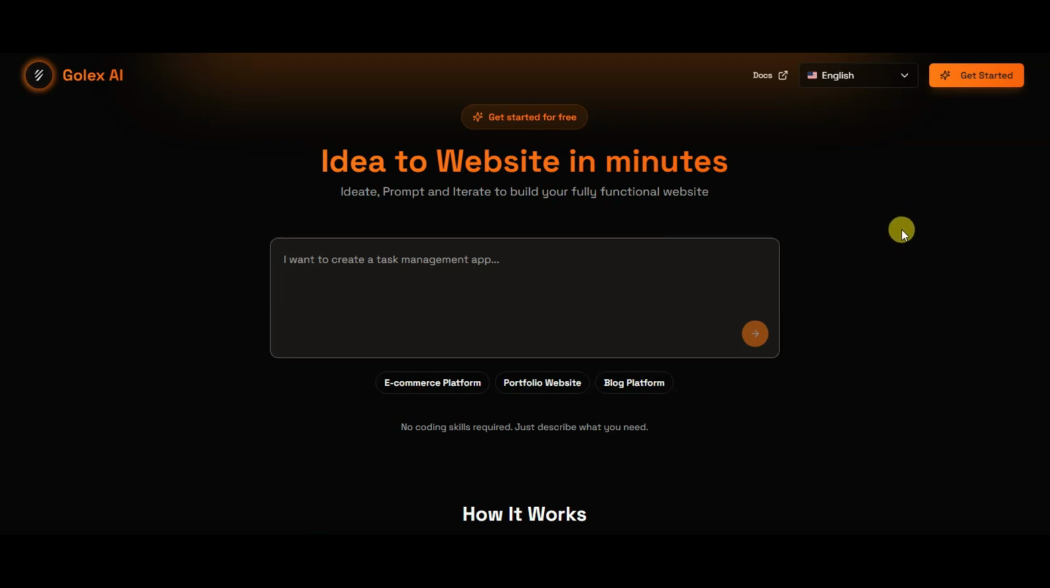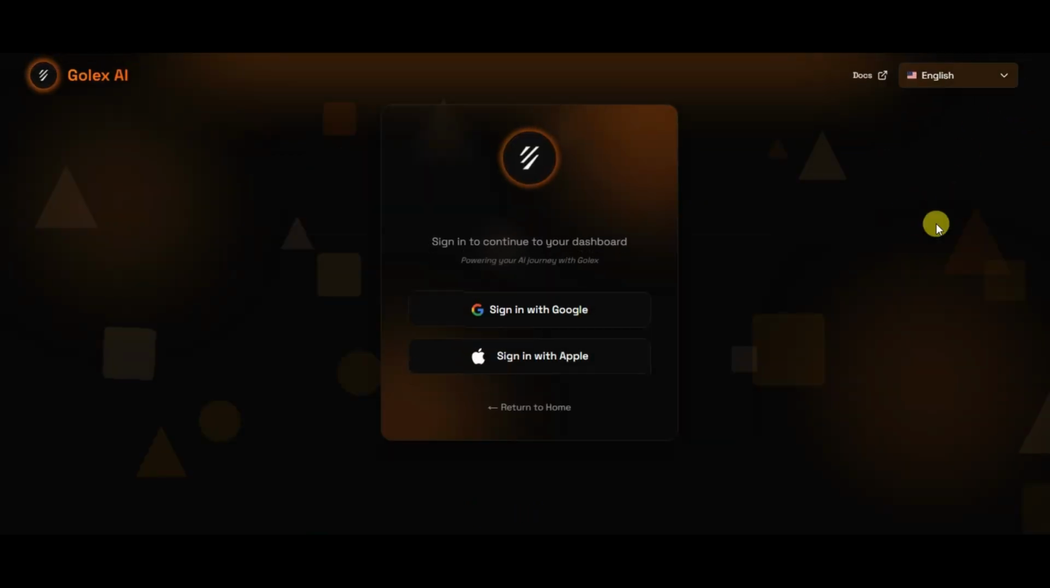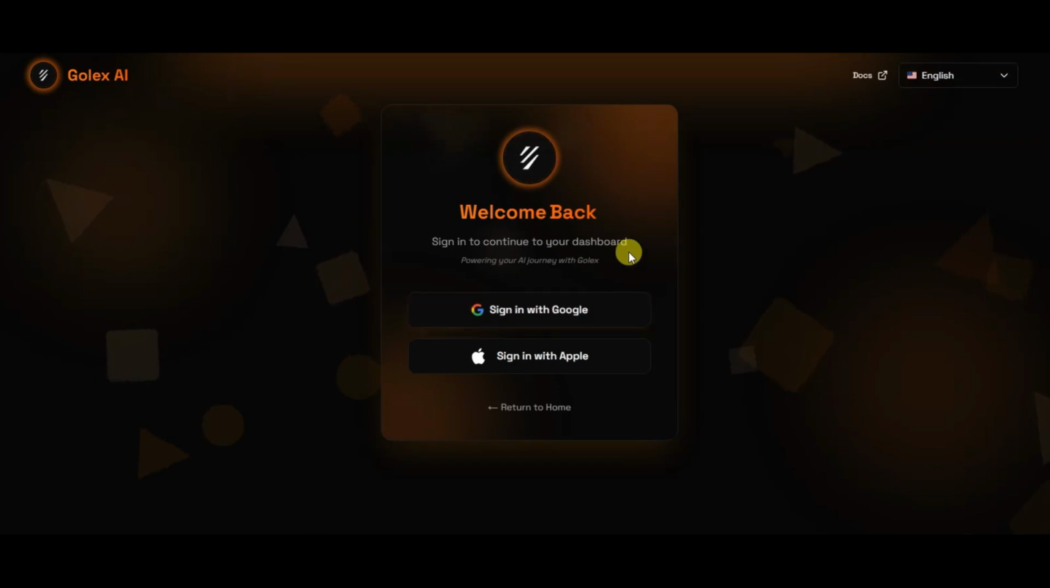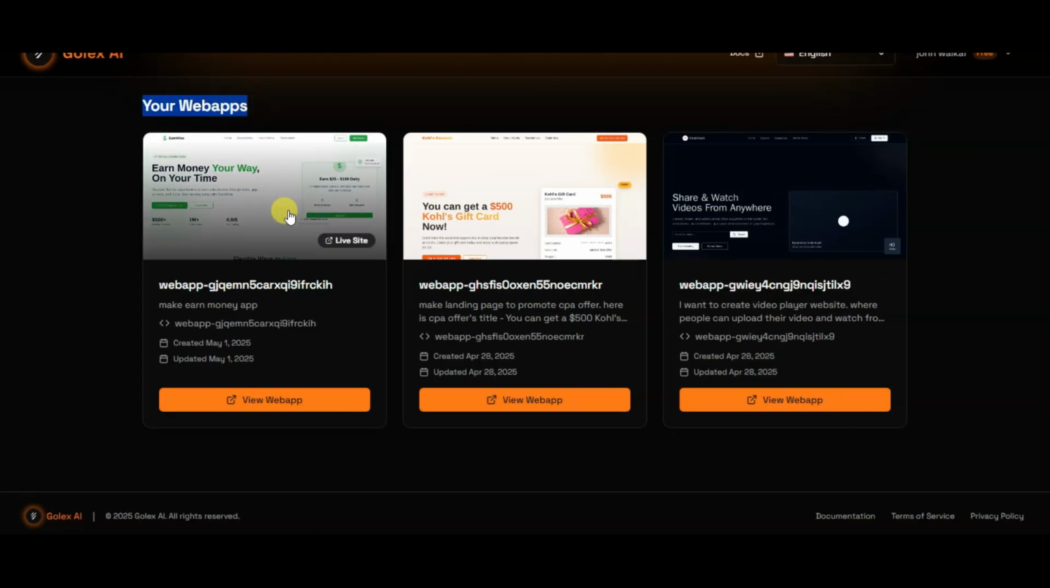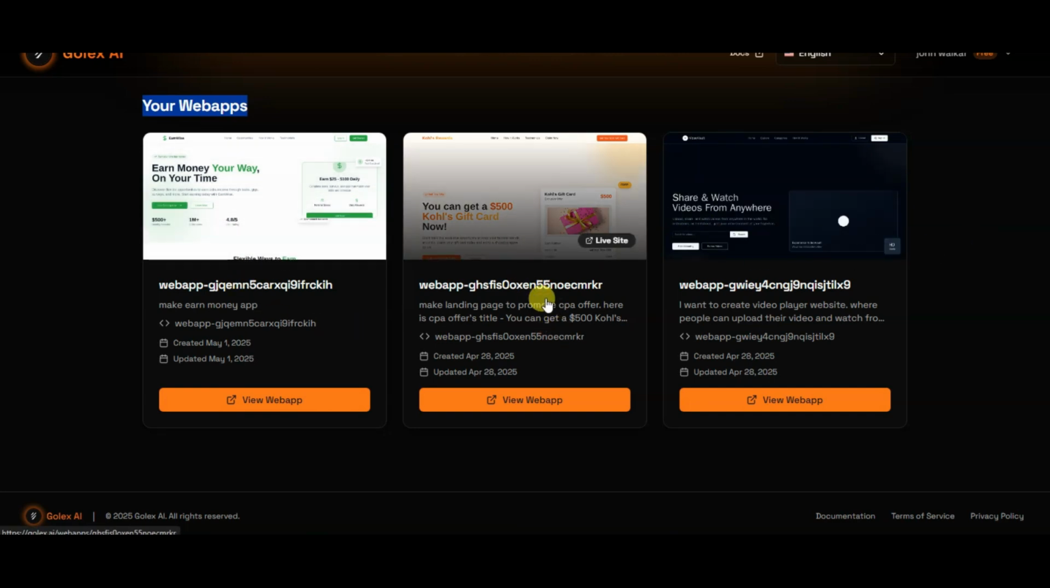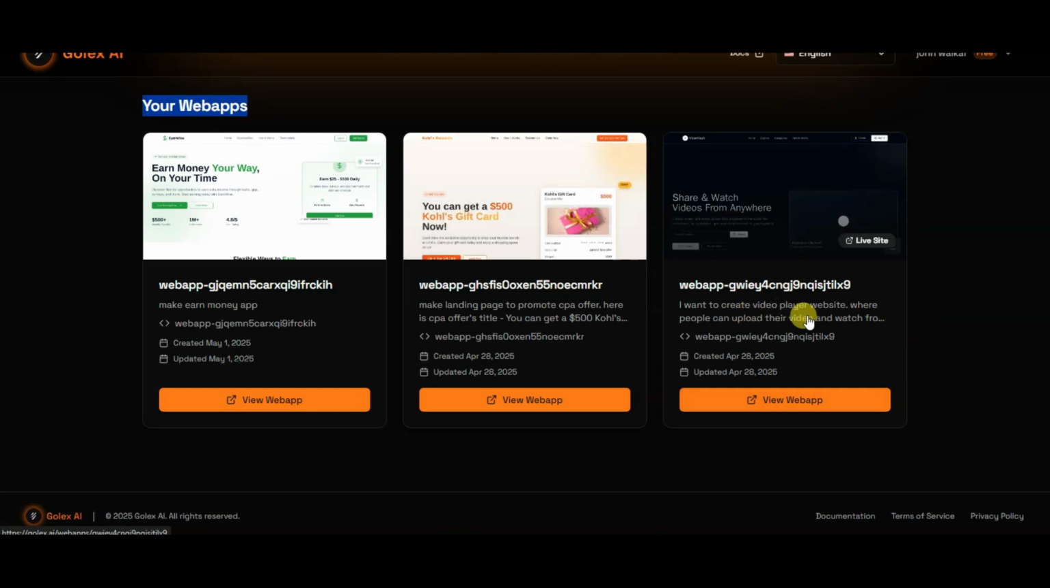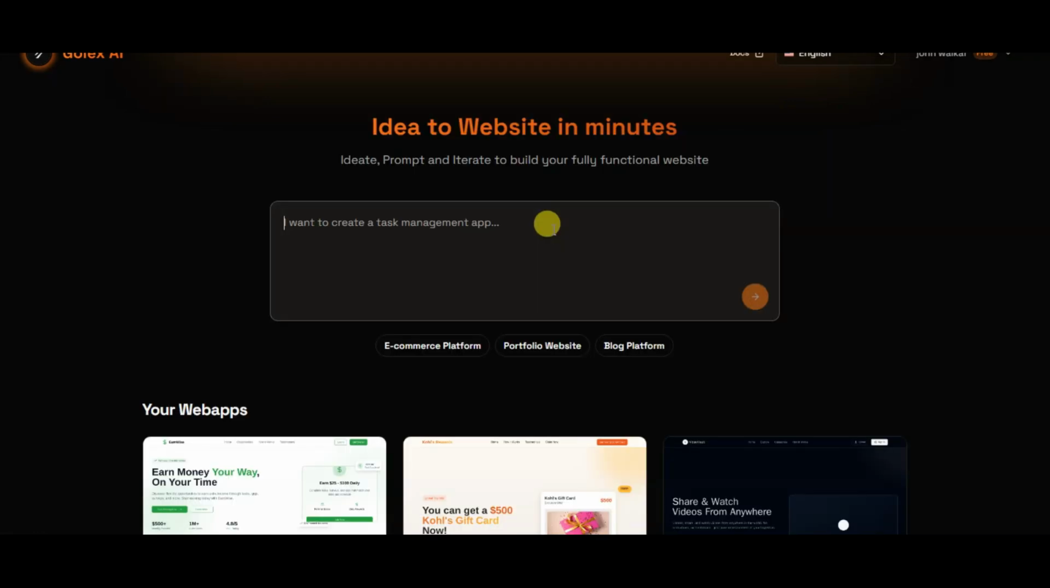Let me show you how you can use this platform. You can click on the Get Started button. You can sign in with Google or you can sign in with Apple. After creating an account on this platform, you will then come to this page. Here you can see I have created 3 web apps. I have created an Earn Money app, a landing page to promote a CPA offer, and a video player website. You can make any kind of landing pages, websites, and apps for free.